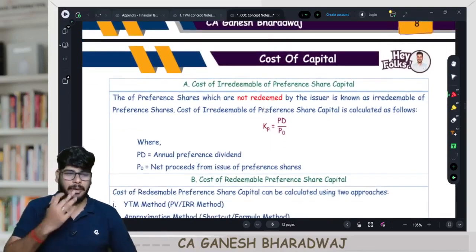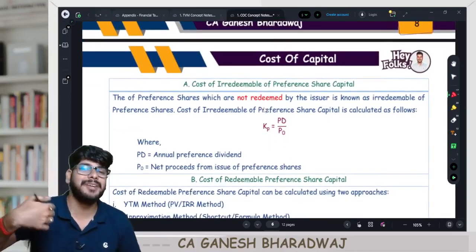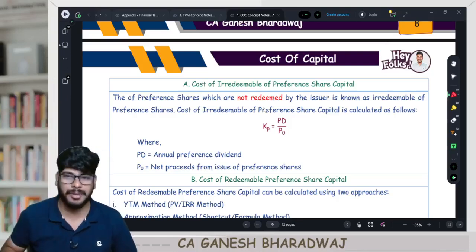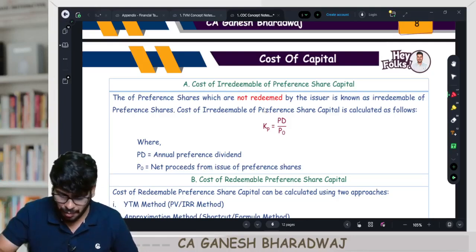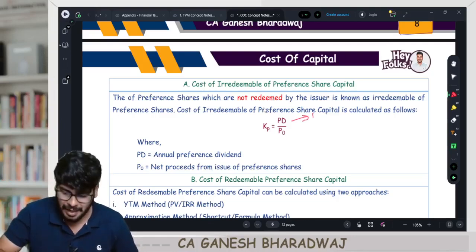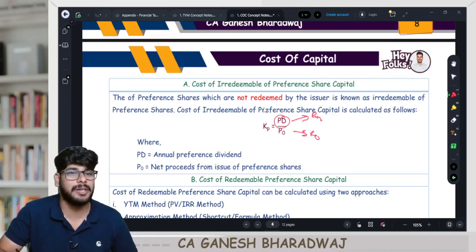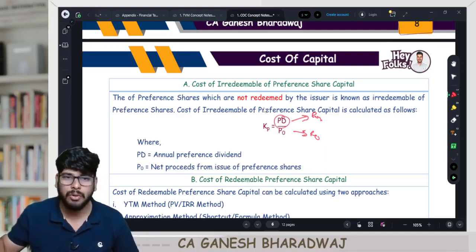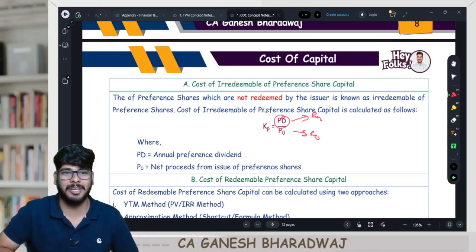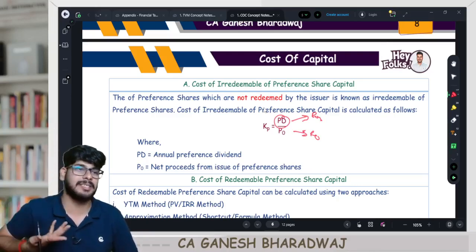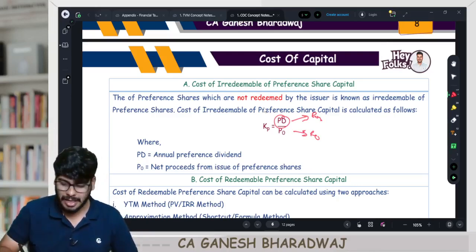Now you tell me, from the viewpoint of the company, every year the company is paying what? Preference dividend. Correct? So now basically the same formula, what I pay divided by what I receive. What do I pay them? Preference dividend into 1 minus t? No. Why? Because this is not a tax deductible expense. The entire amount I pay these guys is actually my cost. Divided by what I receive.